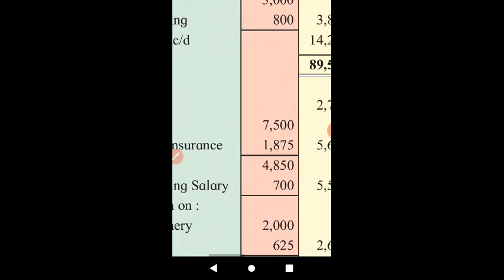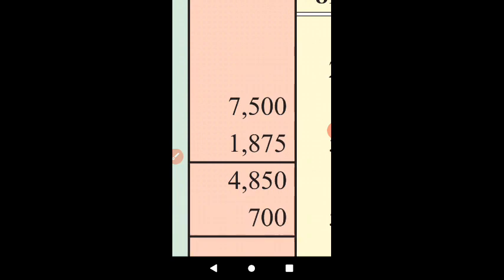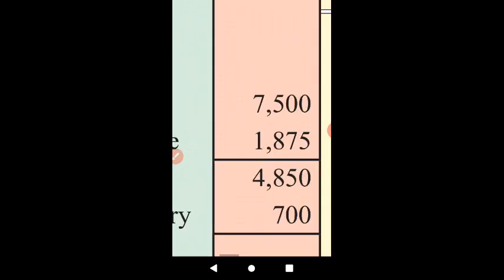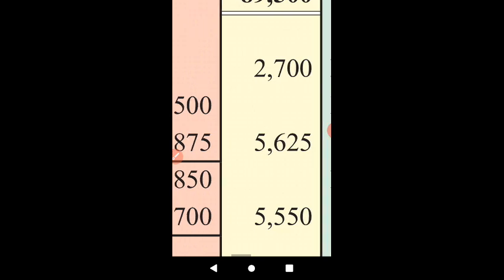It is not of the current year, therefore it will be deducted from the insurance, and the actual expenditure on insurance for this year is 5,625. This is the insurance for the current year.